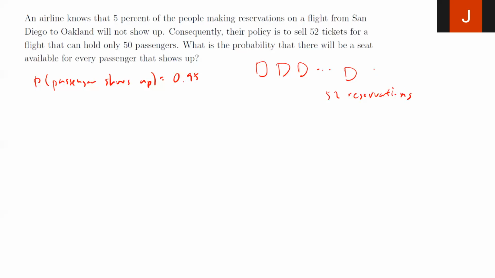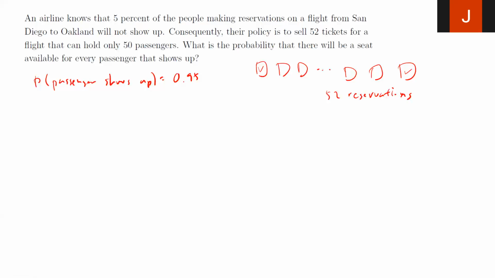Reservations are reserved passengers. You could have this person show up, this person show up, this person show up, and then the last three don't show up. Or it could be a combination of the first person showing up and then the last person showing up. As long as there are fewer than or equal to 50 passengers showing up, we're okay.